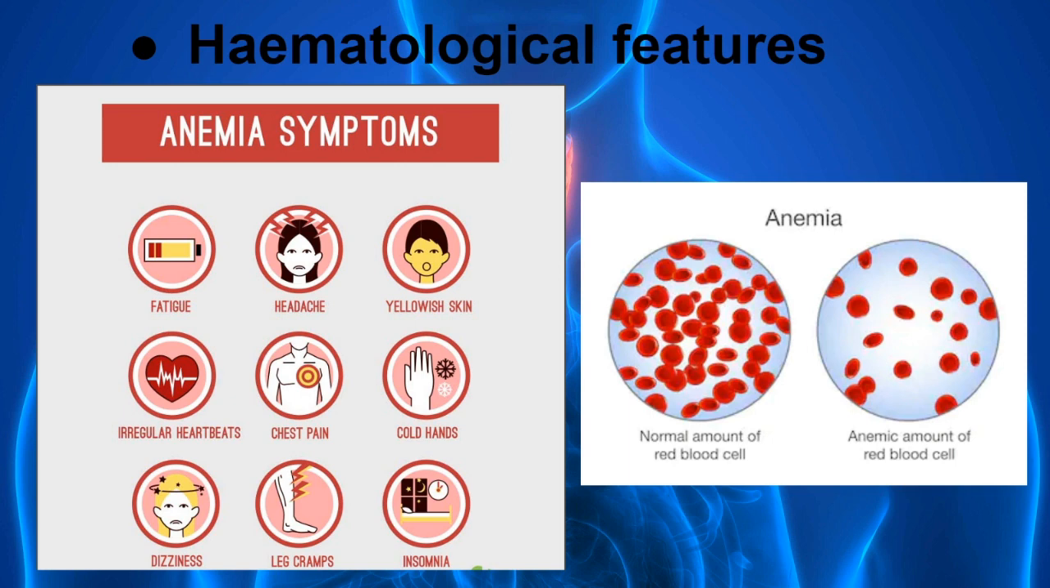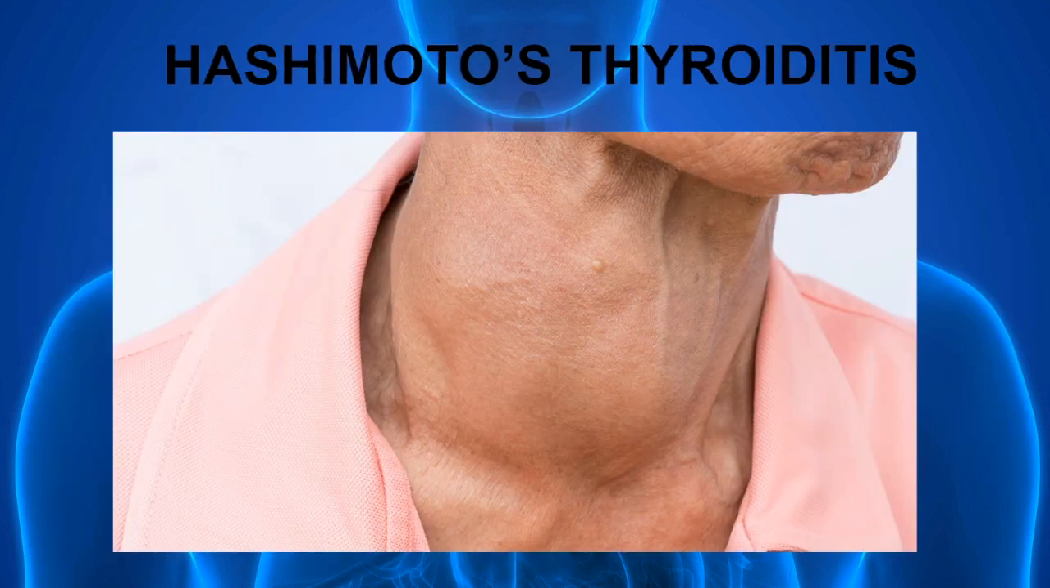Now in hypothyroid disease, there is one more important term, that is Hashimoto's thyroiditis. In Hashimoto's thyroiditis, the autoimmune system attacks the thyroid gland, and because of this attack, in the initial stage there is inflammation occurring in the thyroid gland.